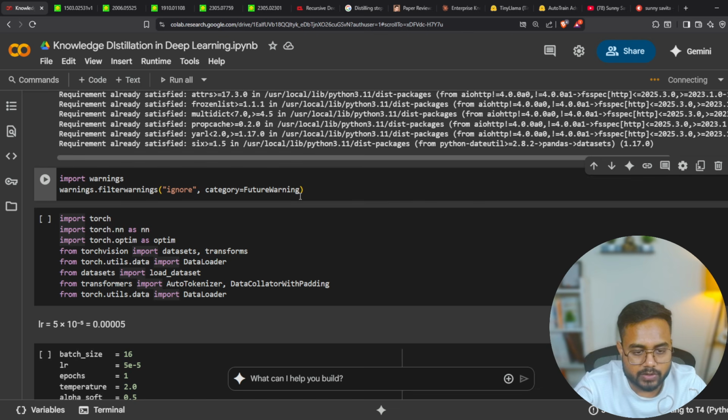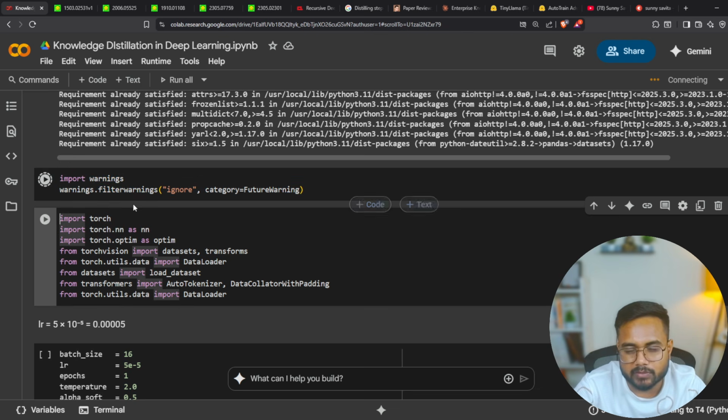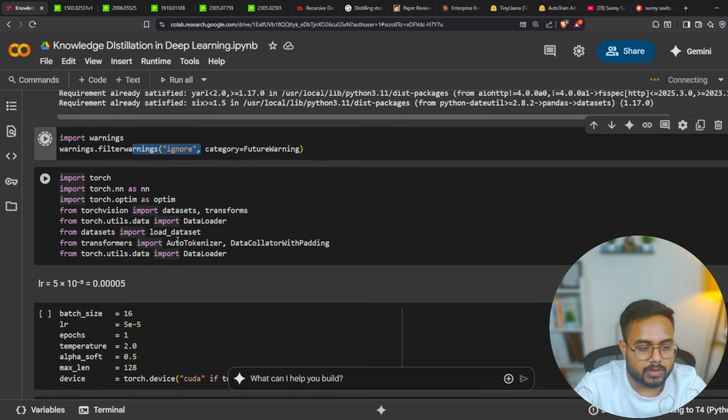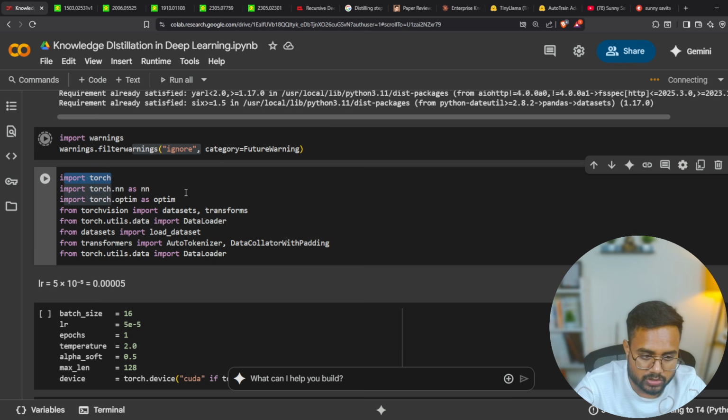Then after that, I will execute import warnings, so whatever warning is coming with respect to any package, I will filter out or ignore that particular warning. After that, I have a couple more import statements. Here I'm going to import torch. From torch, I'm going to import the neural network module, nn, then optim.